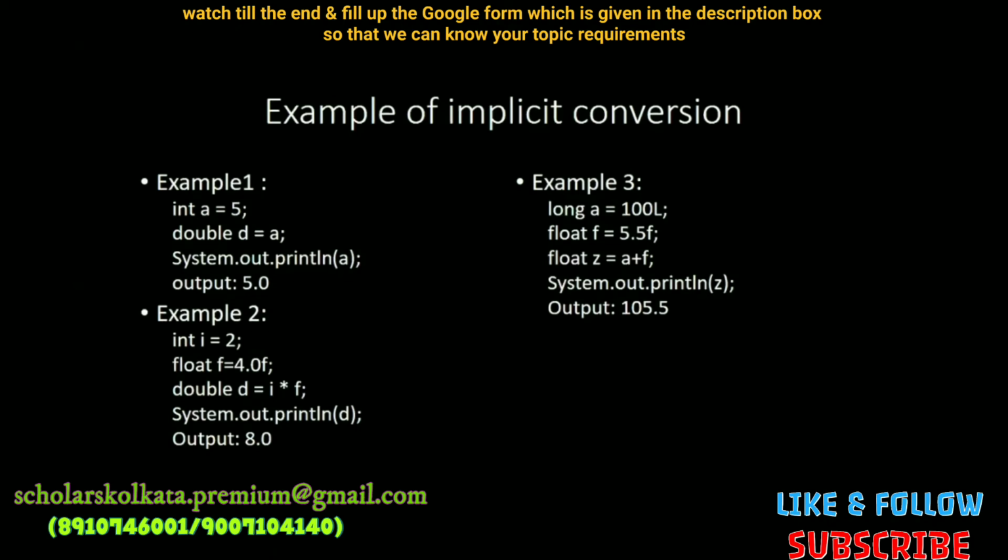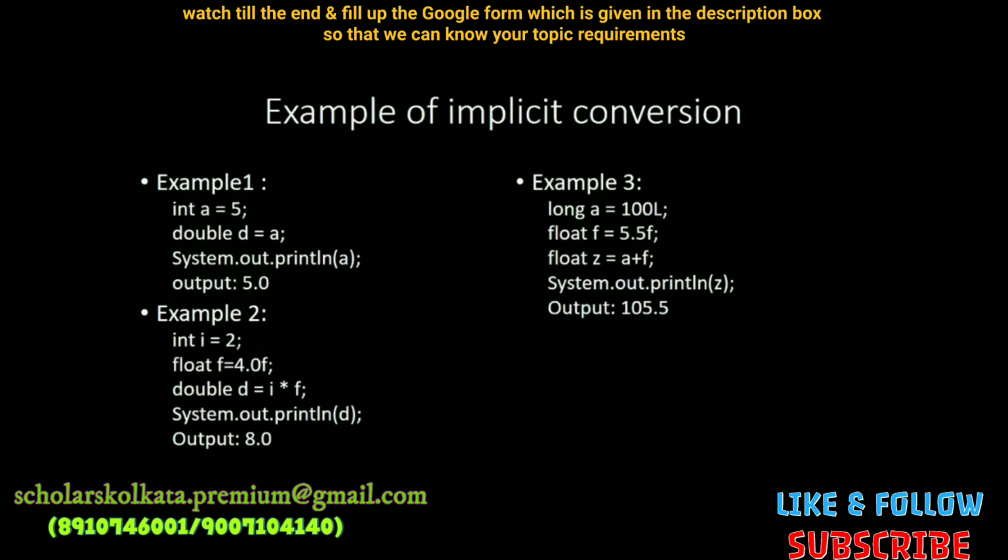In the next example, you are seeing that int i equals 2 and float f equals 4.0f. And when you do d equals i times f, we see that 2 multiplied by 4.0 are two different data types, but they fall under the same group of numbers. So since they are compatible, it can be converted into a higher type. That is why 8.0 is the answer.